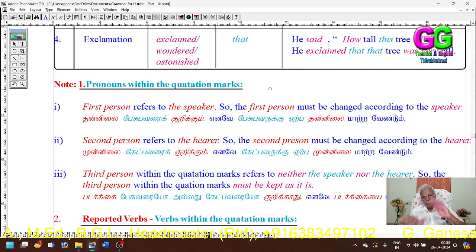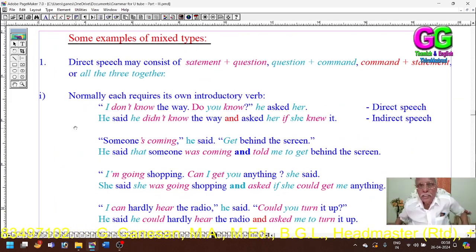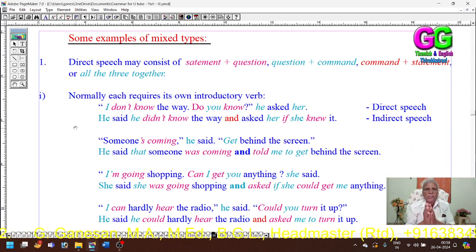That's all. So pronouns: first person refers to the speaker, so it should be changed according to the speaker. Second person refers to the hearer, so it should be changed according to the hearer. Third person refers to neither the speaker nor the hearer, so it should be kept as it is. Then the reporting verbs I have explained to you. Then let us see the rules for conversion of mixed types.